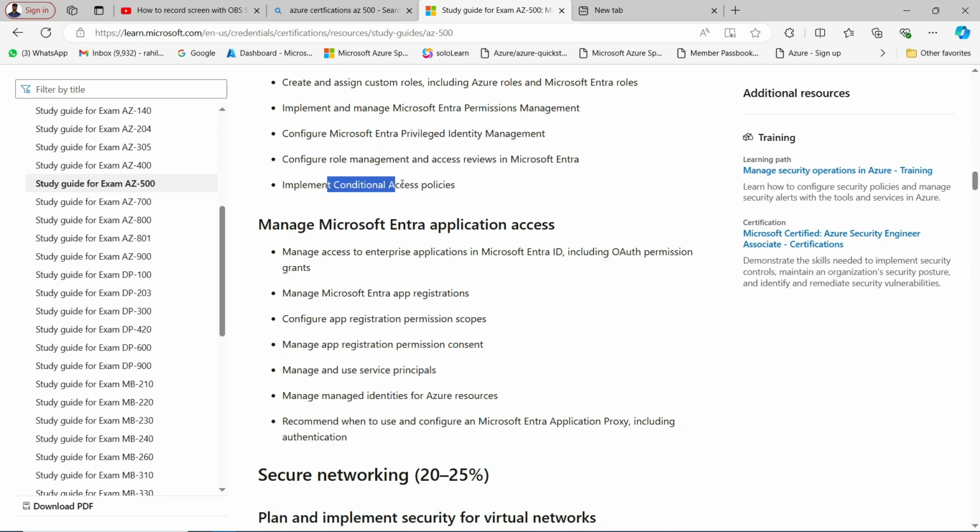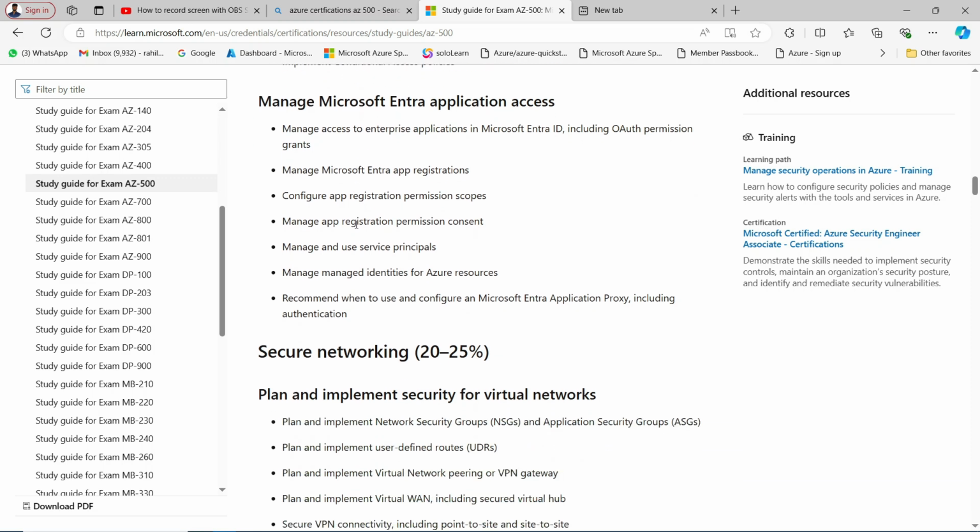Okay, we have conditional access policies, as we all know, as the name suggests. If you want to access some resources, first of all some conditions will be applied. It may be a device condition, a location condition, or anything. Then we have managing Microsoft Entra application access, including OAuth permission grants.